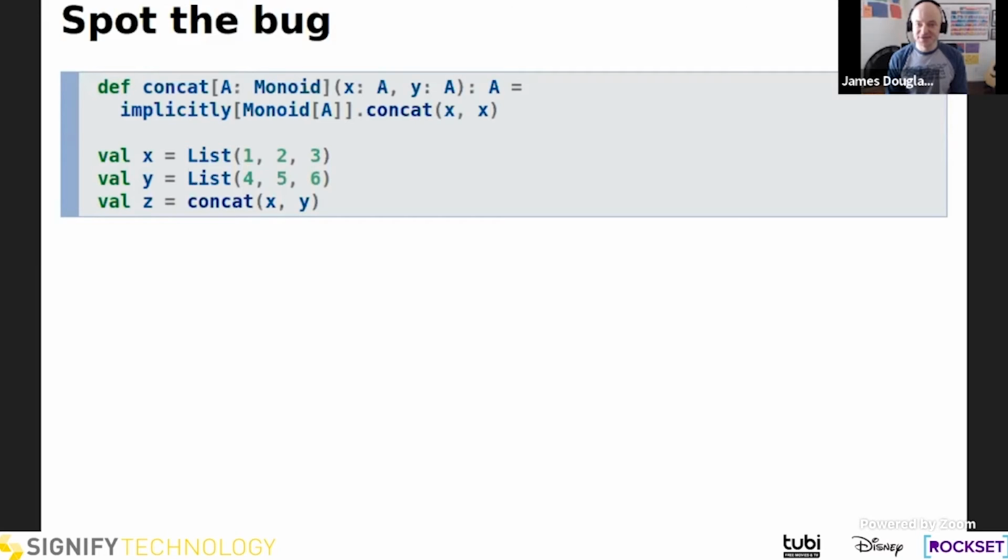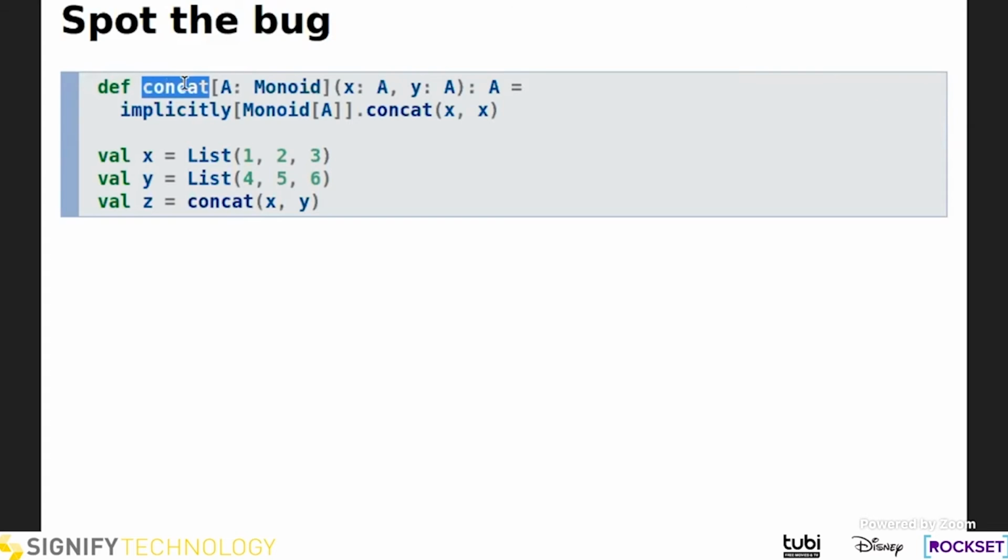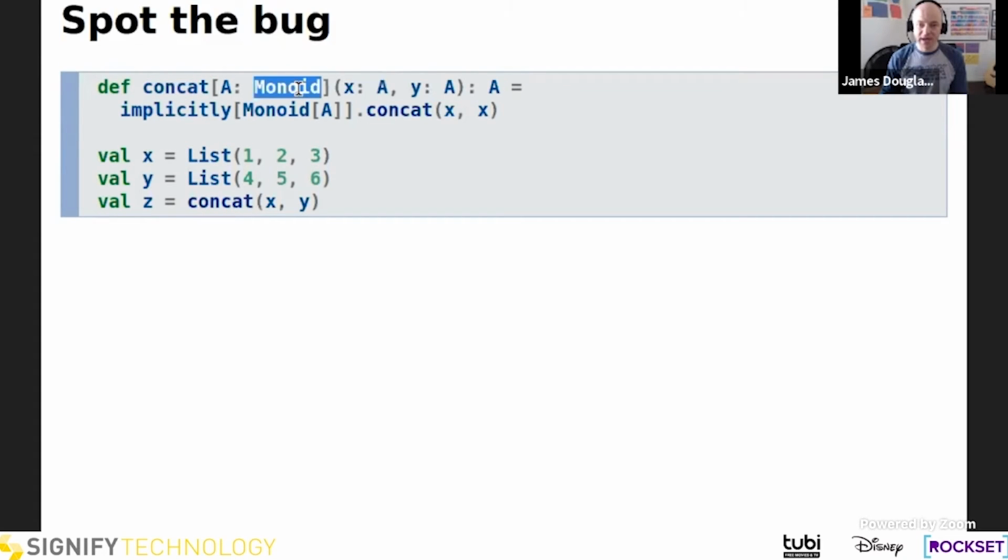Well, since I can't see Discord right now, I'll answer myself. So we're passing the wrong arguments to the monoid instance. Here we're creating a function called concat. Concat takes two arguments of type A, where A has a monoid, and it returns an argument of type A. So we're probably just delegating to the concat inside of the monoid instance that is available for this function call.